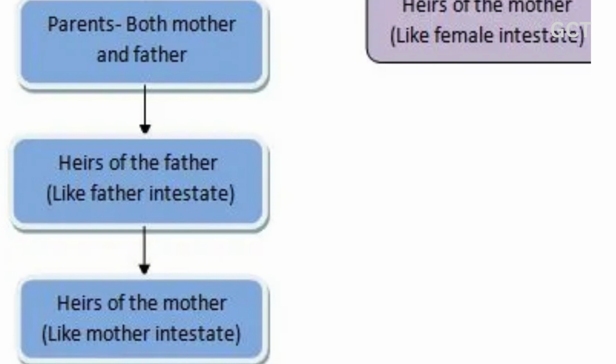But if she is unmarried, in that case also, we follow the above chart and skip the one applicable for a married woman, i.e. husband. Therefore, for an unmarried girl, it is the parents, both mother and father, who will share the assets equally. And in the absence of the parents, the one next in order, i.e. the heirs of the father, will be entitled to her property and so on.